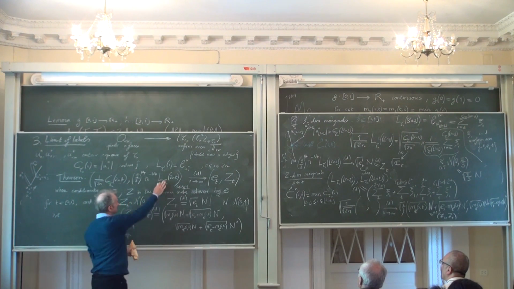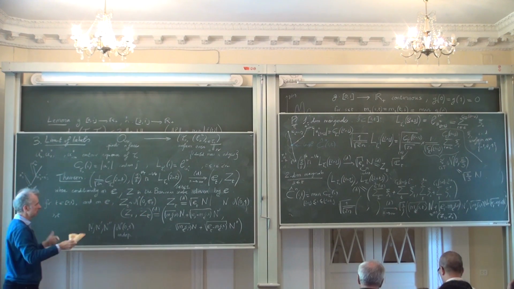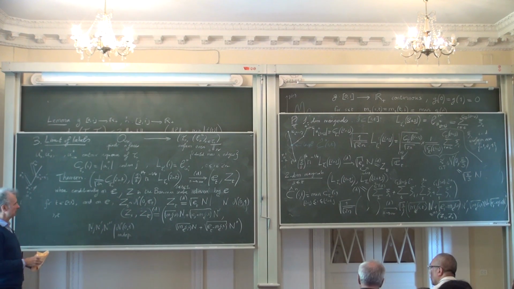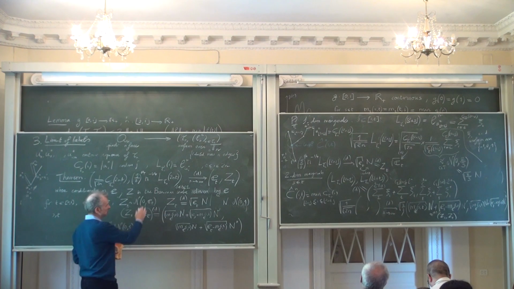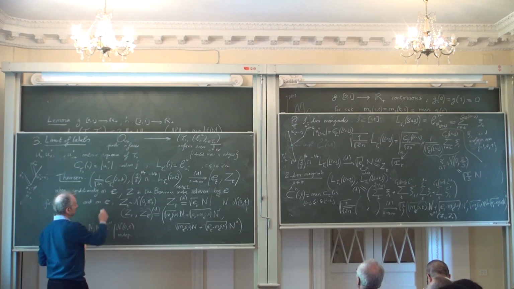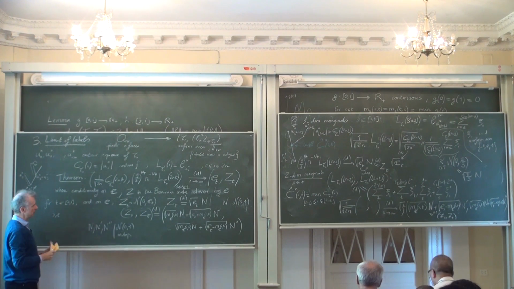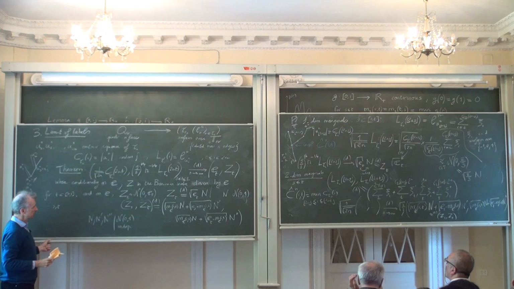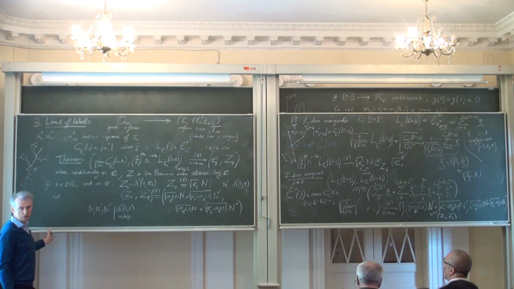Again, you need some tightness argument because you want this to hold in a functional sense. But this gives you essentially the basic ideas of the proof. Okay, the tightness argument is not very difficult. Okay? It's essentially the same that you need to prove the convergence of this to this. It's not more complicated to control the labels. Okay? Okay, so these were basically the main ideas of the proof of the theorem.